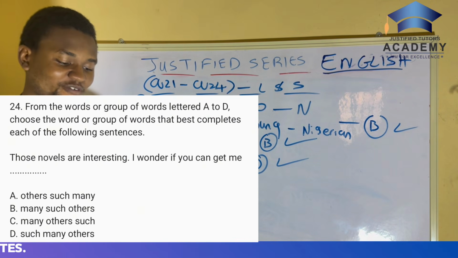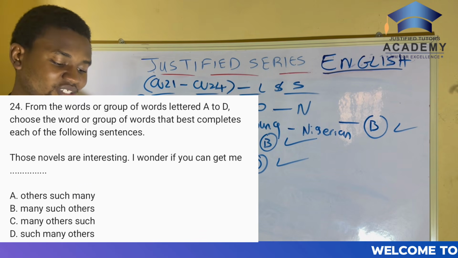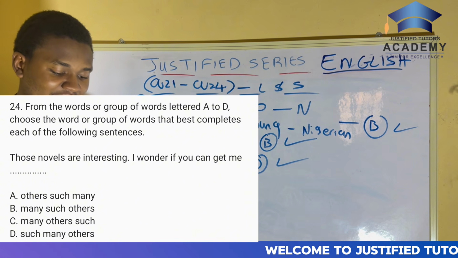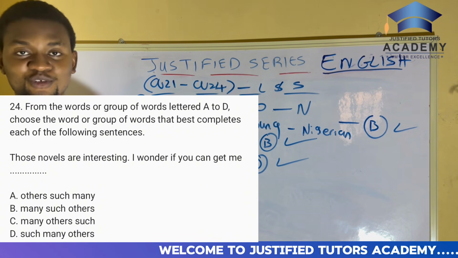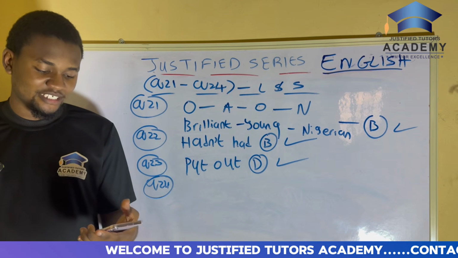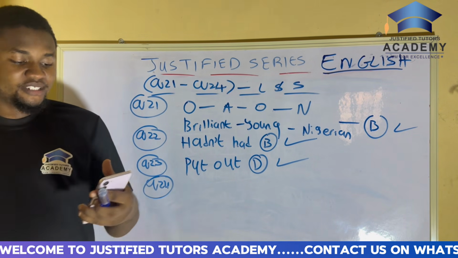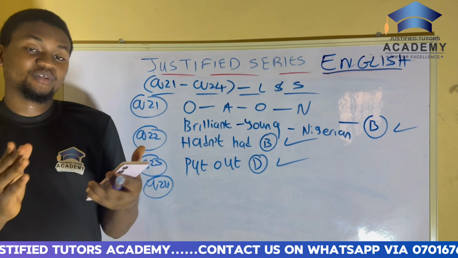Those novels are interesting. I wonder if you can get me dash. Now, is it A? Is it B? Is it C? Is it D? Now, this one is very, very confusing. But let me tell you how you know the answer to this question. The best thing to do is to separate it. There is one option that stands alone, and there are ones that don't.